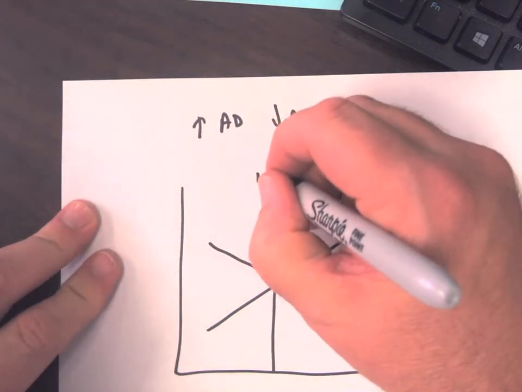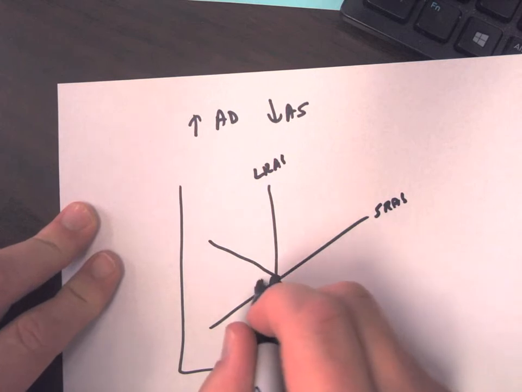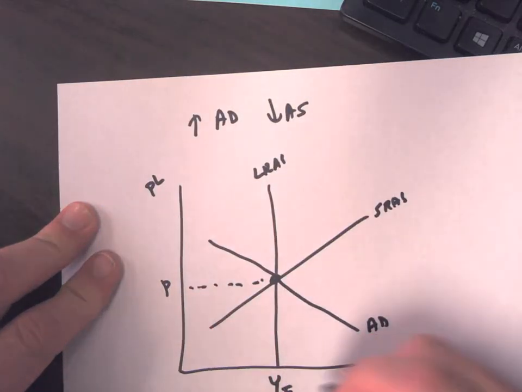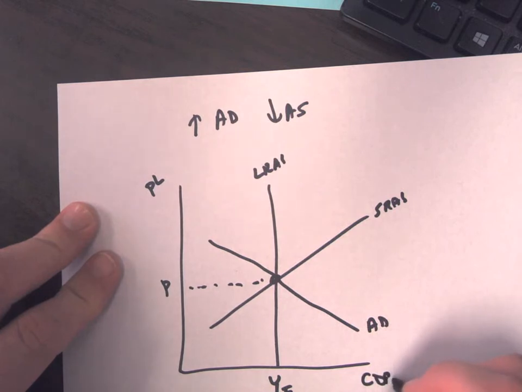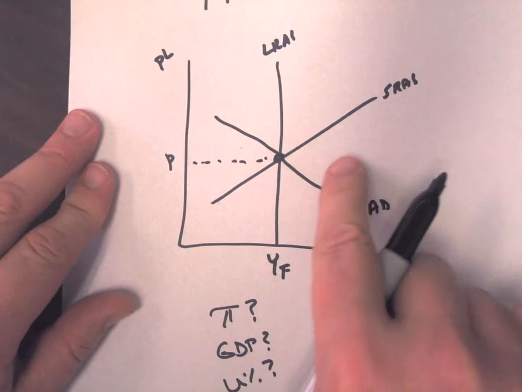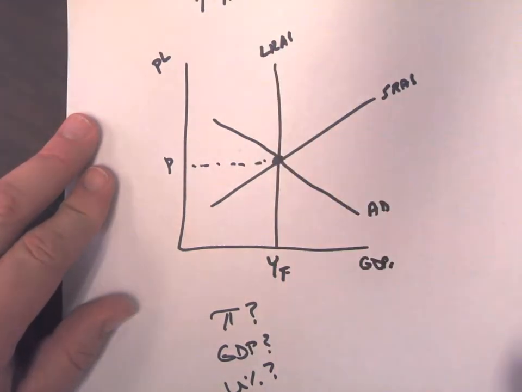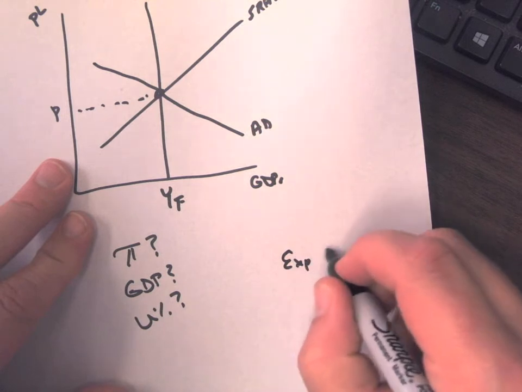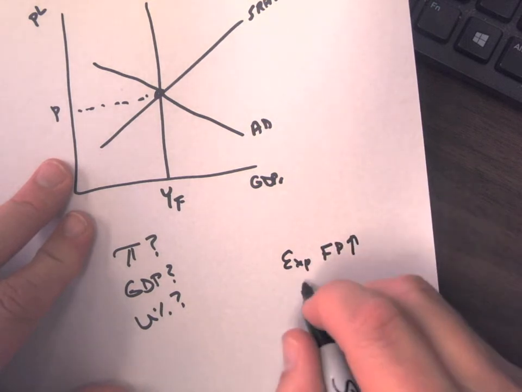If you see one of these questions, be able to graph it out, because that's what the whole idea of graphing is. It tells the story. It problem solves for you. So understanding what happens in this storyline is going to help you answer a bunch of questions. So it'll say, like, what happens if you have an expansionary fiscal policy and a supply shock?